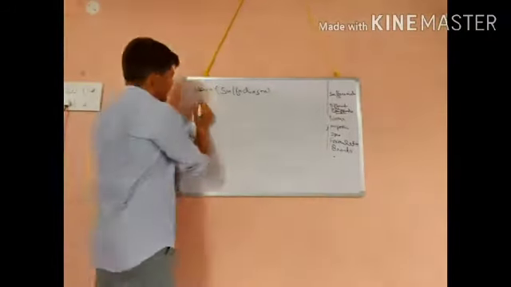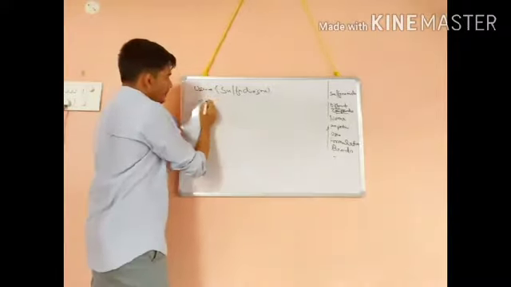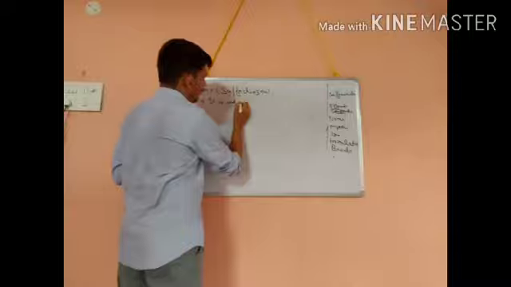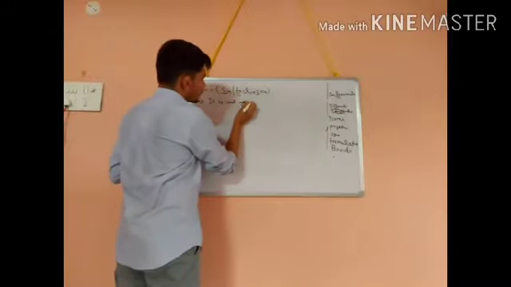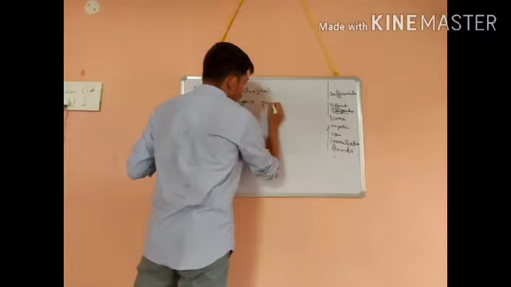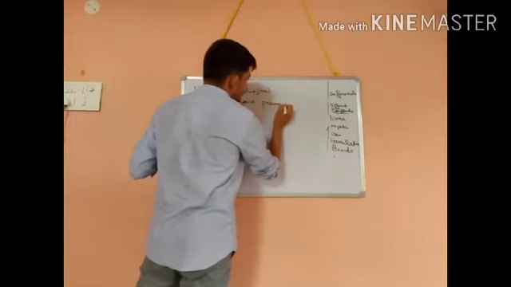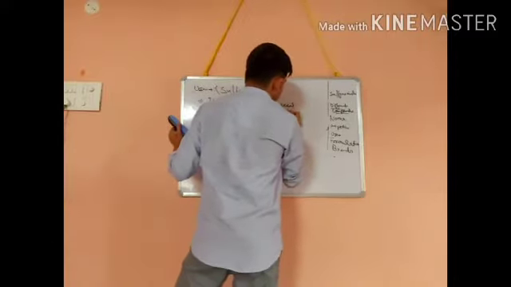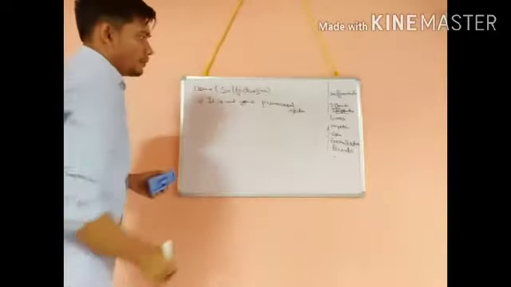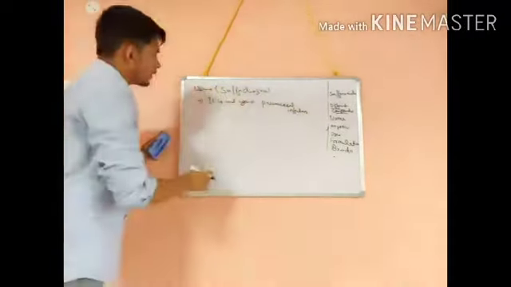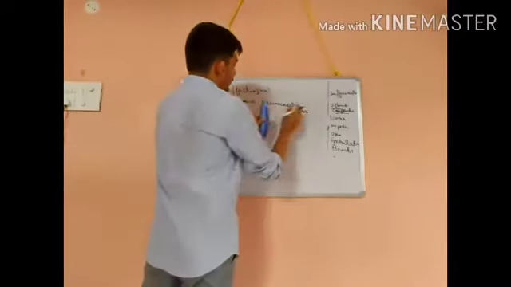Mainly it is used against various infections like pneumococcal infections. So the infections which are caused by pneumococcus bacteria, it is used against pneumococcal infection.